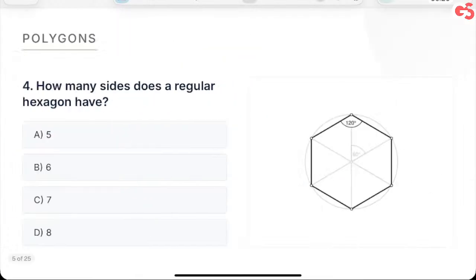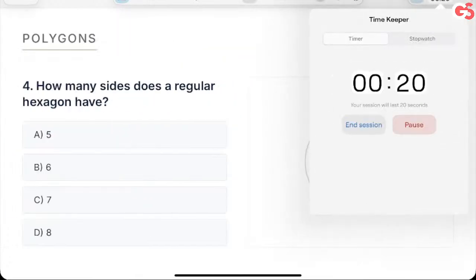Now, here we have nomenclature. Just the nomenclature is what I want.